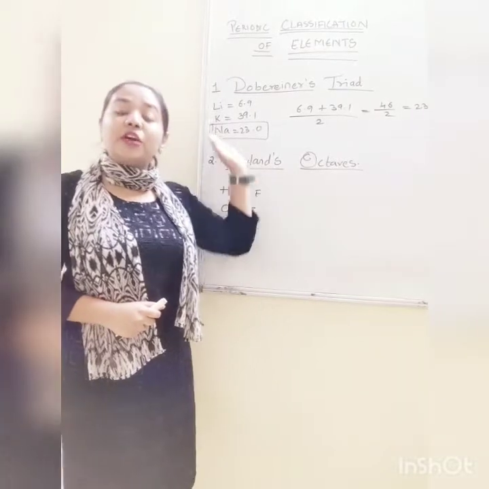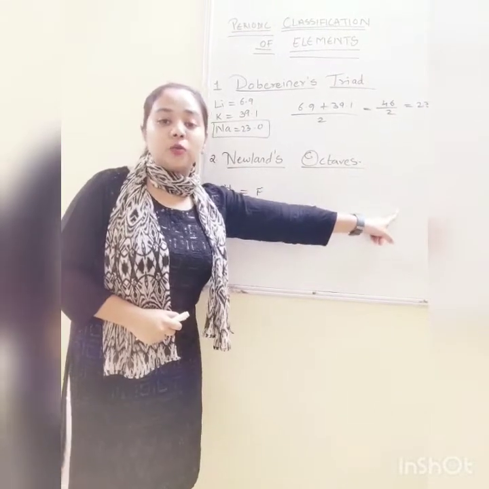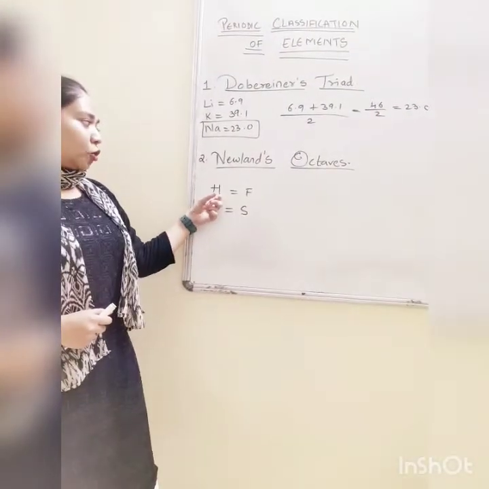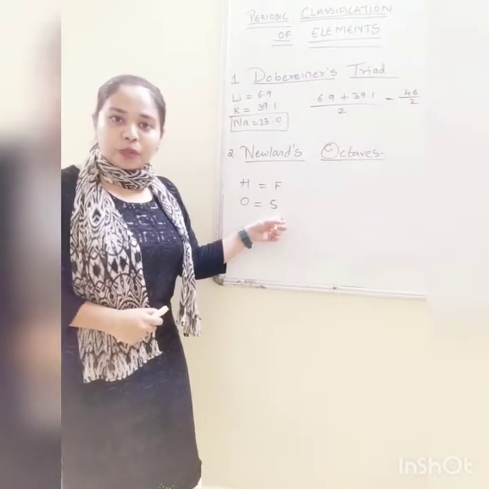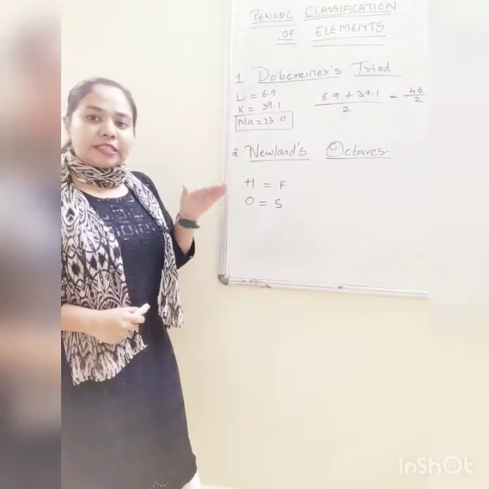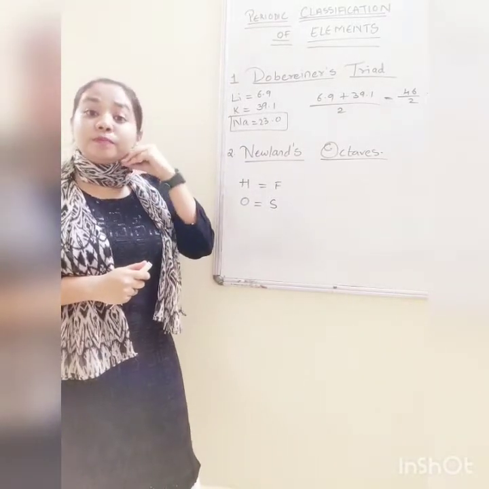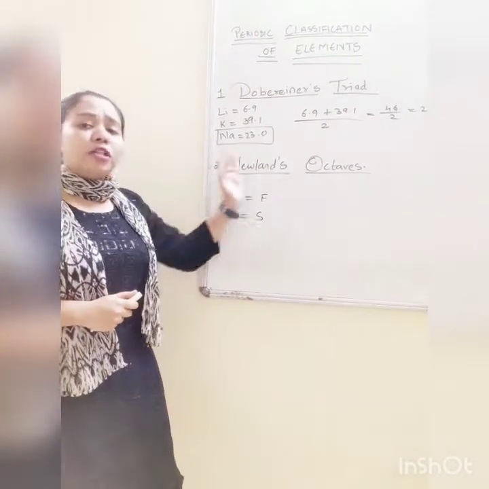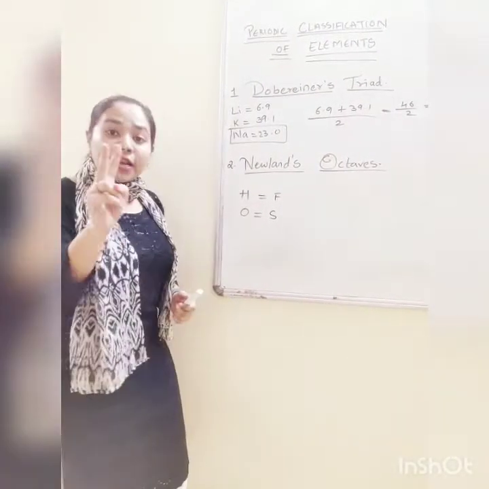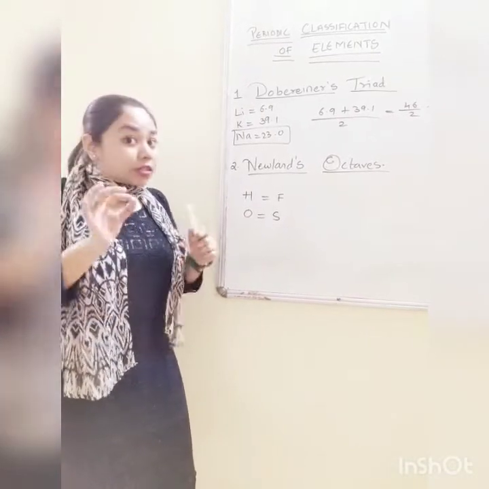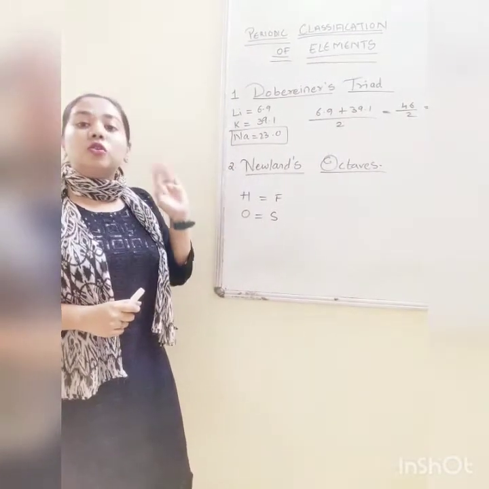You arrange them in increasing order of their masses. The first one will show similar properties with the 8th element. For example, hydrogen will show similarity with fluorine and oxygen will show similarity with sulfur. Clear? So he tried to arrange them that way. Still, there he also faced some failures because all the elements were not following this rule. Sometimes 2 elements were coming in the same place. This cannot happen, two elements cannot have the same place. So his law also got discarded.